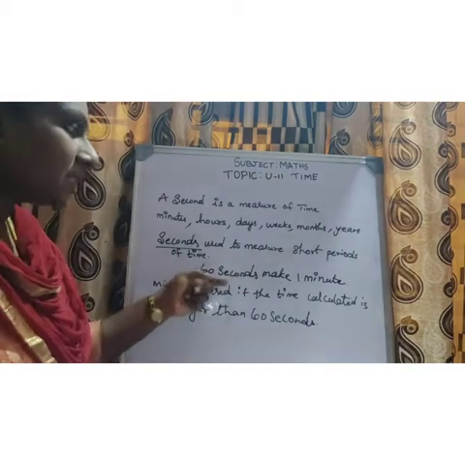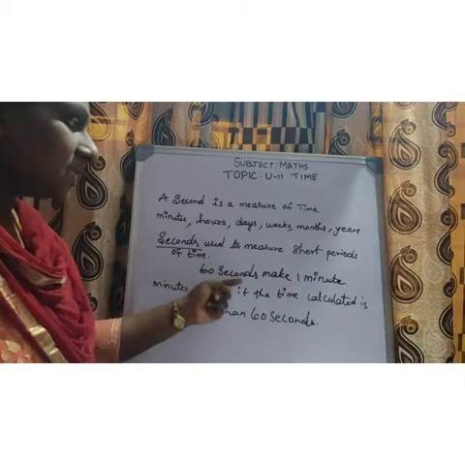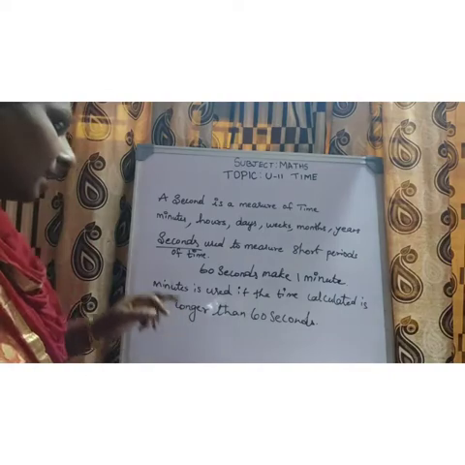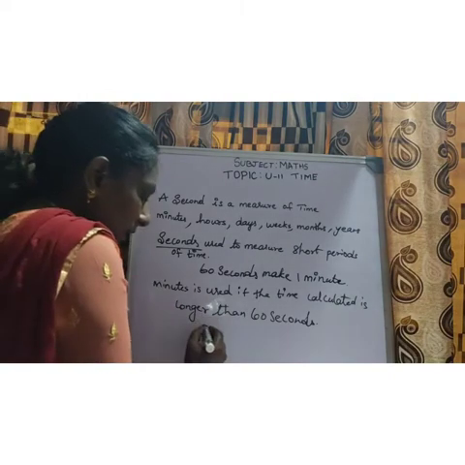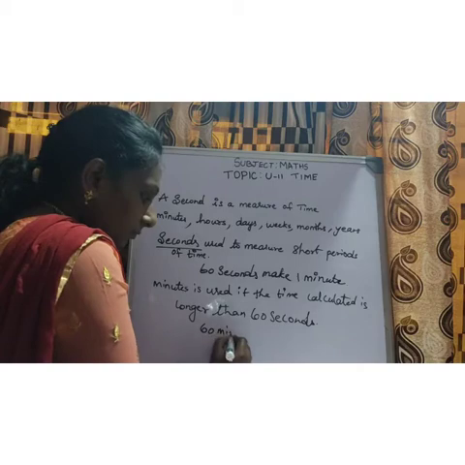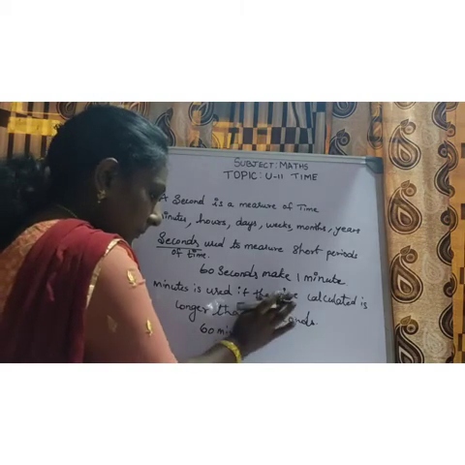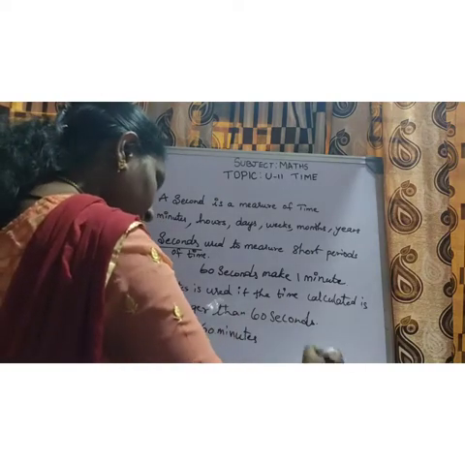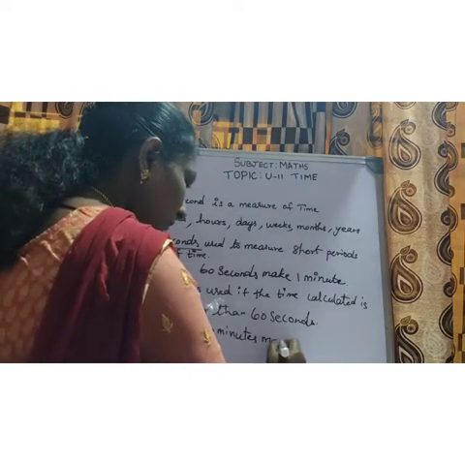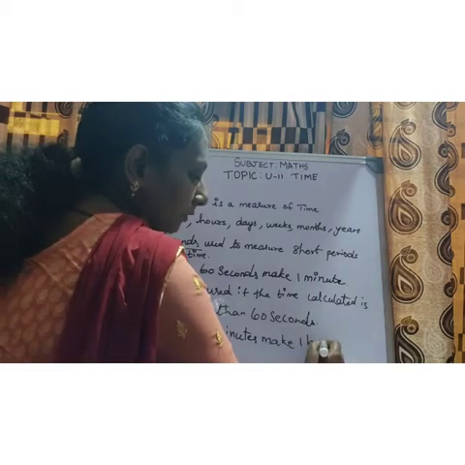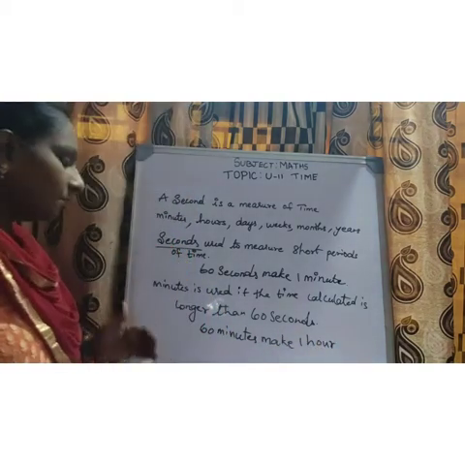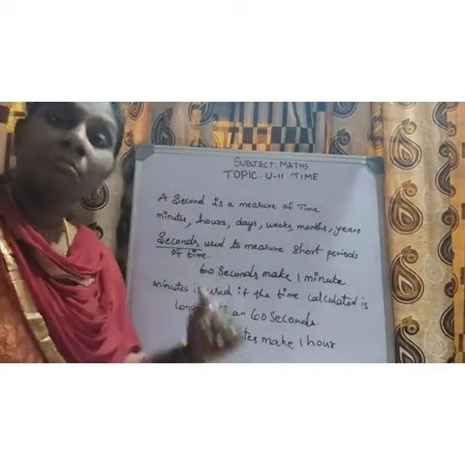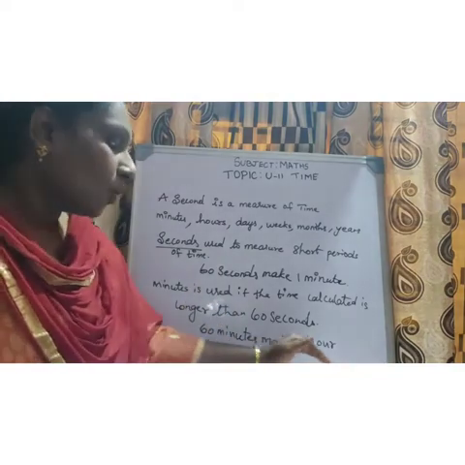So 60 seconds make 1 minute. In 1 minute, how many seconds are there? 60 seconds are there. In the same way, 60 minutes make 1 hour. 60 seconds make 1 minute, and the same way 60 minutes make 1 hour.